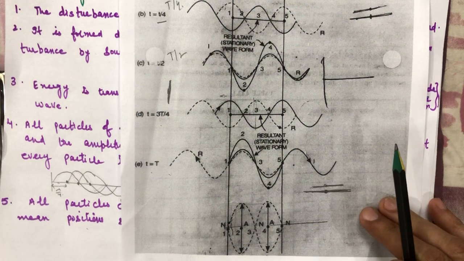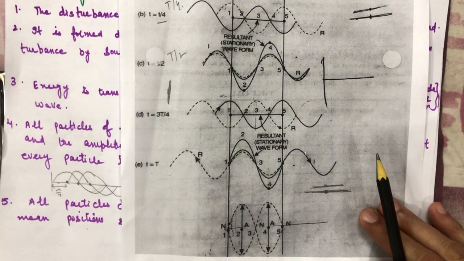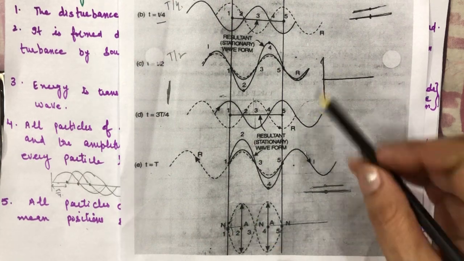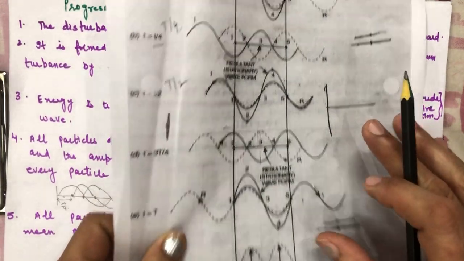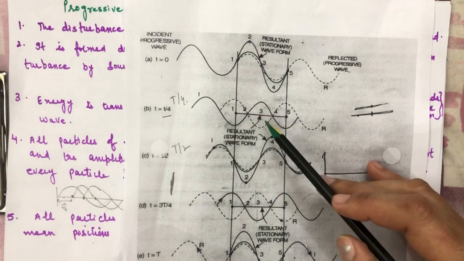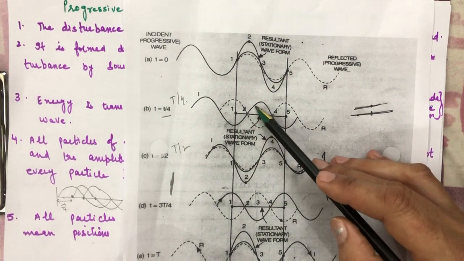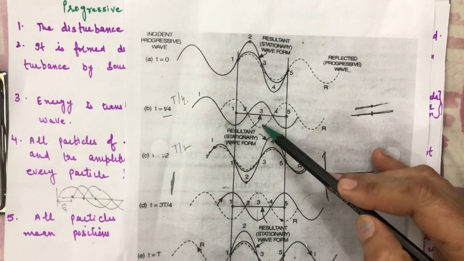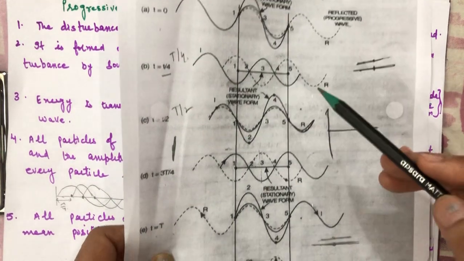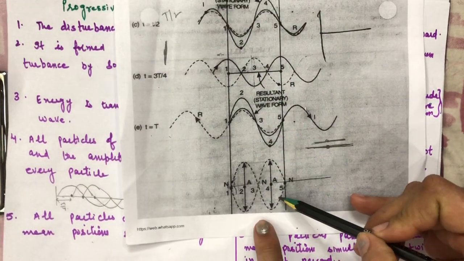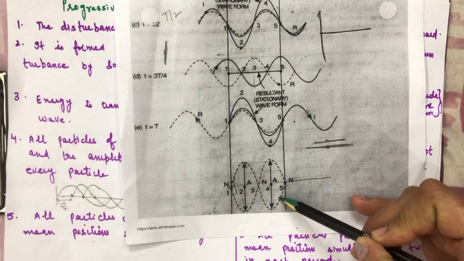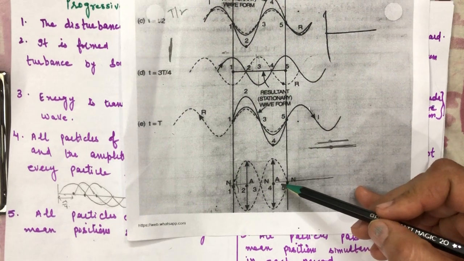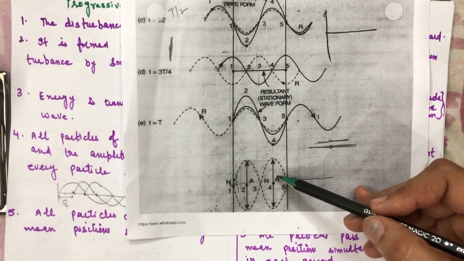Displacement means net displacement: one is upward and the second is downward, so the total net displacement is 0. We can say this in this way also. So this whole figure shows the limits of vibration of the 5 particles.